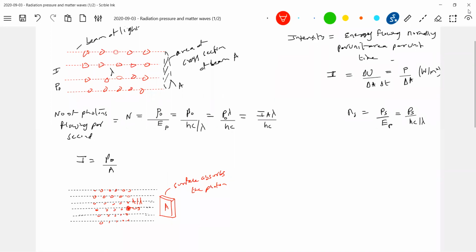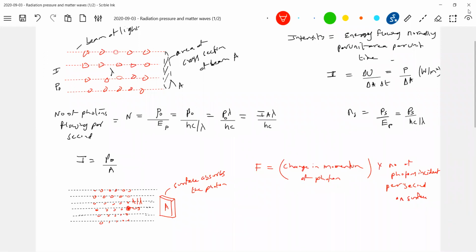So how to calculate the force exerted by the incident beam on the surface? The formula will be F is equal to change in momentum of photon into number of photons incident per second on the surface.